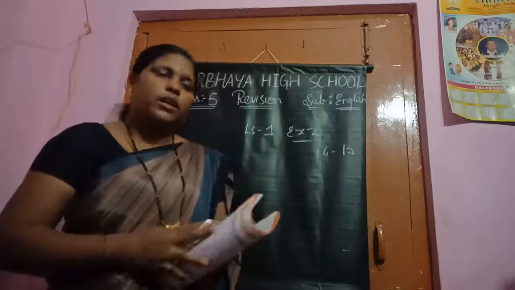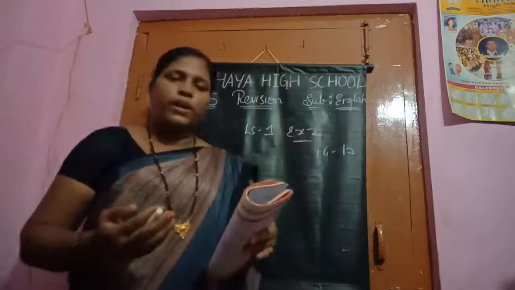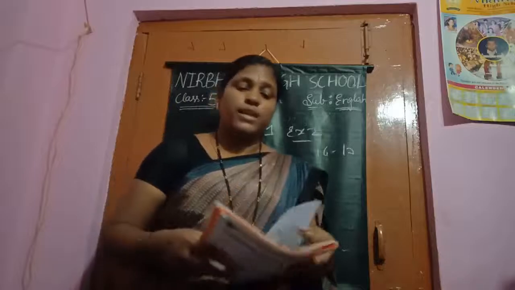Okay, children? Now, see exercise 2, I have made you read and write. Now, see, what is exercise 4?